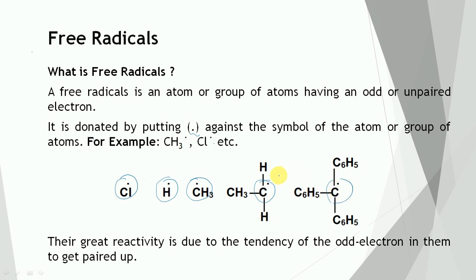methyl free radical. Due to the presence of the odd electron, free radicals are paramagnetic in nature, and they are usually formed by homolytic cleavage of the molecule in ordinary organic reactions. Free radicals are highly short-lived species, and their greater activity is due to the tendency of the odd electron in them to get paired up.